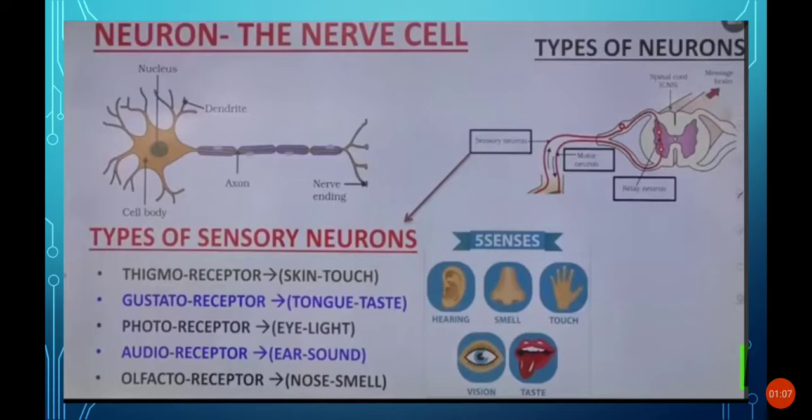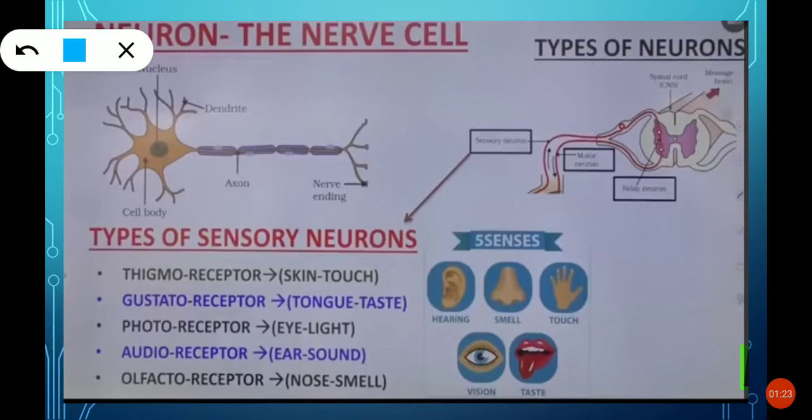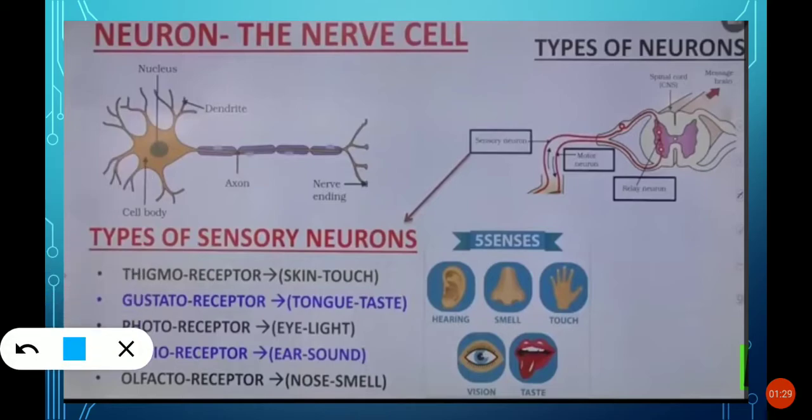So what is a neuron? A neuron is the functional and structural unit of the nervous system, meaning without neurons there is no nervous system. As you can see, this part is called the cell body, or also called cyton.